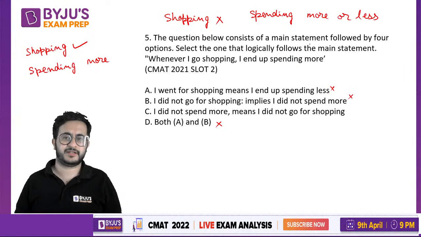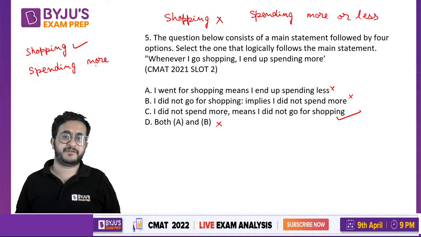Let us see it, right? It says I did not spend more, right? He did not spend more. So if he spent less, okay, then can we say that he went to shopping or not? So if he did not spend more, that means he did not go for shopping, because if he had gone for shopping, he would have definitely spent more. We know that he is spending less, so that means he did not go for shopping.